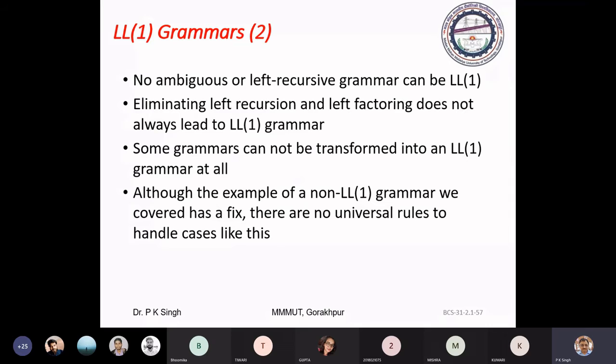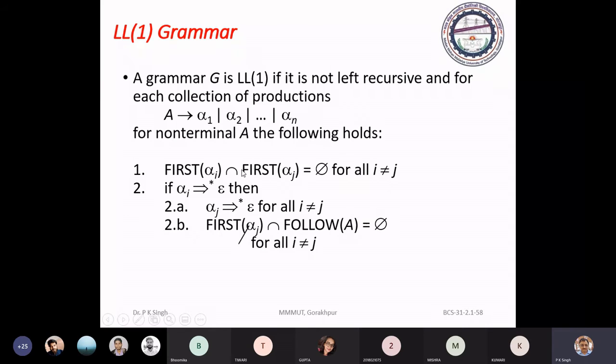Now, how do we test whether a grammar is LL1 or not? First, for LL1, there should not be any ambiguity in the grammar. There should not be left recursion in the grammar, and it must be left factored. And after that, we have this rule.